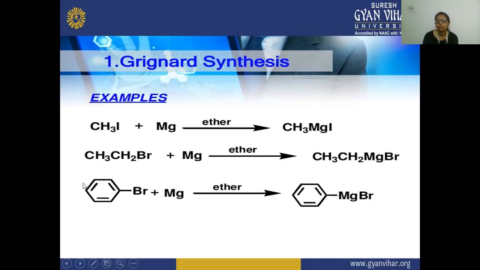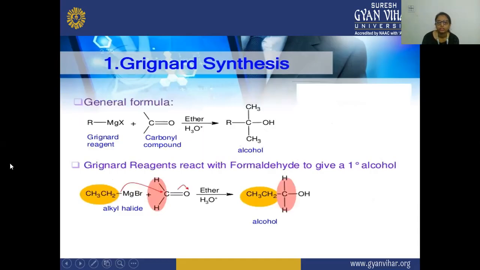And next is your aryl bromide. So here this phenyl bromide or your bromobenzene is treated with metallic magnesium in the presence of the ether, and there is a formation of this aryl magnesium bromide. So here, this reaction, the general formula is your Grignard reagent.